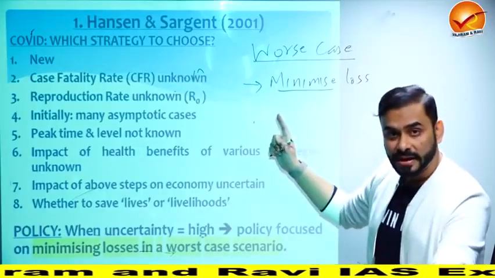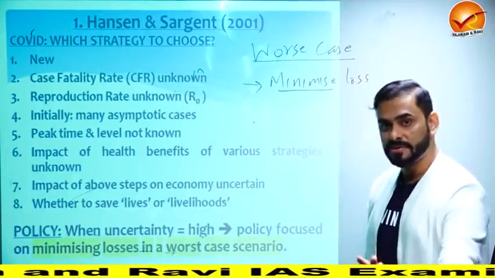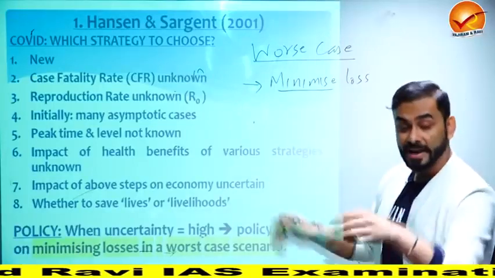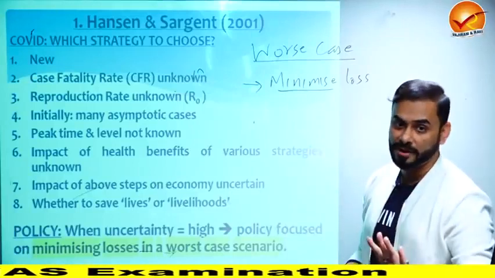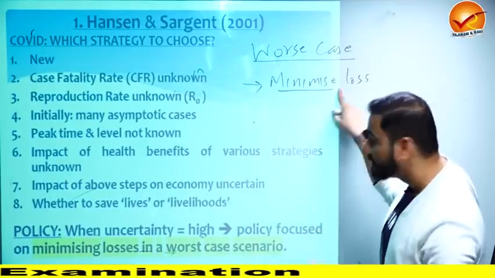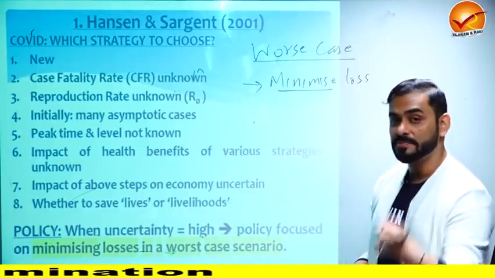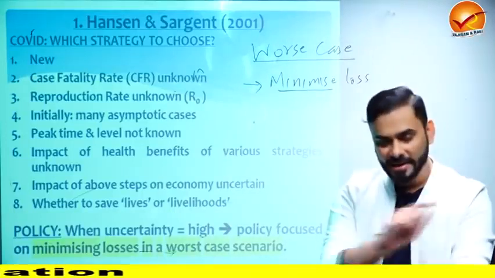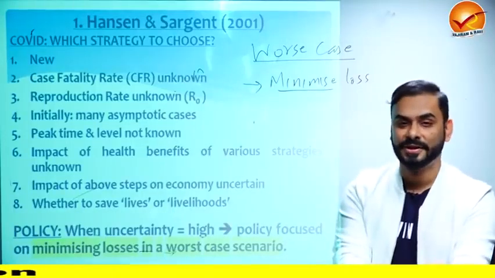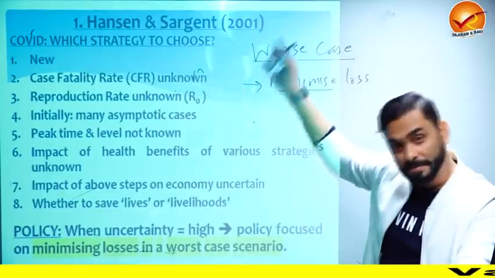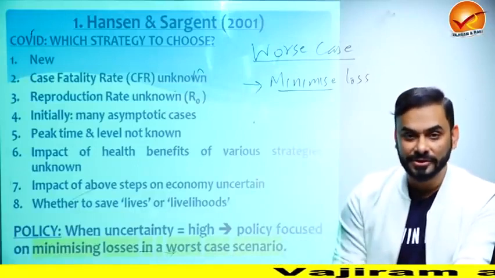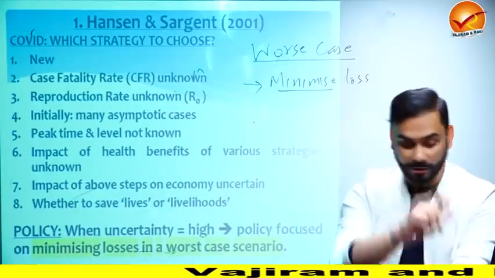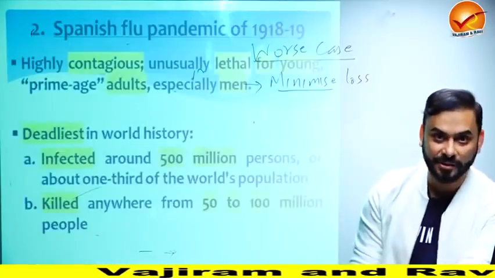Policy should focus that if things become worse, since nothing is known, that means if everybody is getting impacted by COVID, what should you do? You should minimize the loss. And how do you minimize the loss? By lockdown, by taking care of your health infrastructure. So what's the lesson you are getting? Be prepared for the worst, but then start improving your health infrastructure. Till the time you do it, go for lockdown. That's how the government of India got this idea.